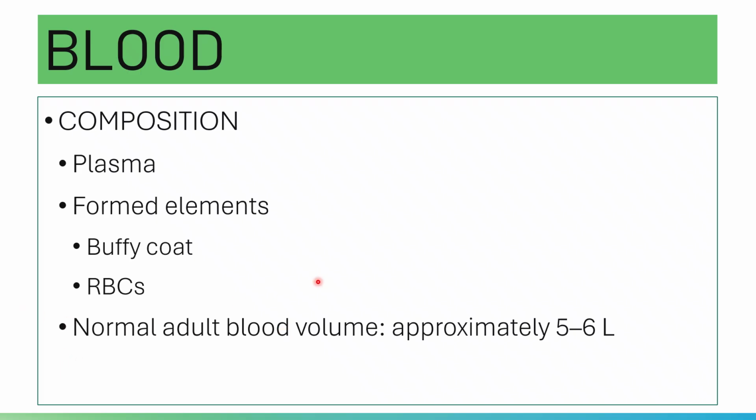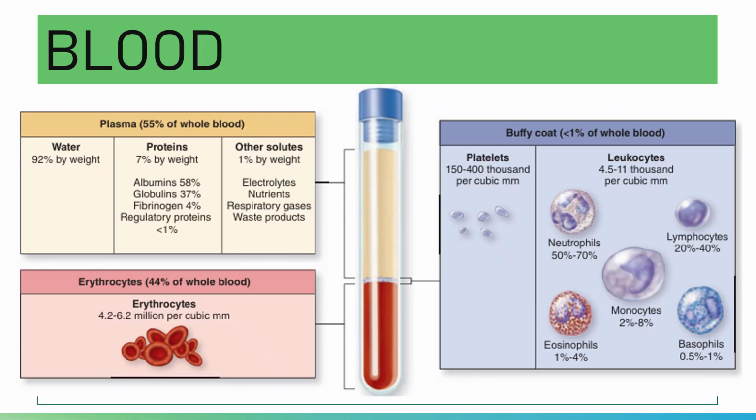And before I forget, please note that the normal adult blood volume is approximately 5 to 6 liters.